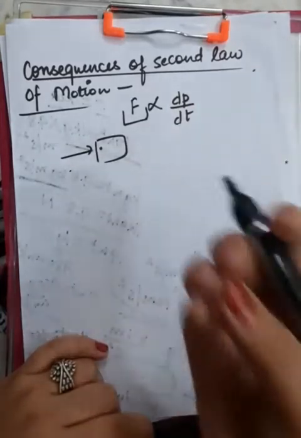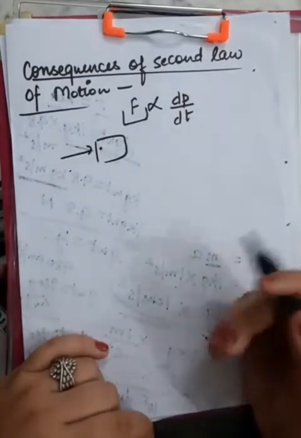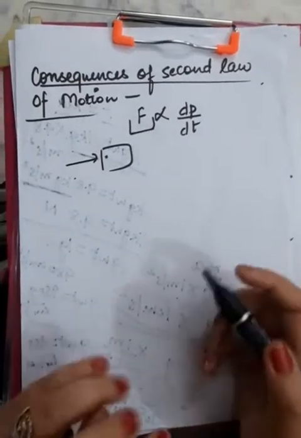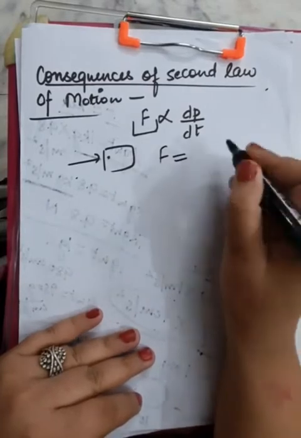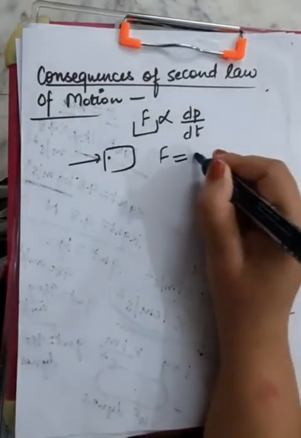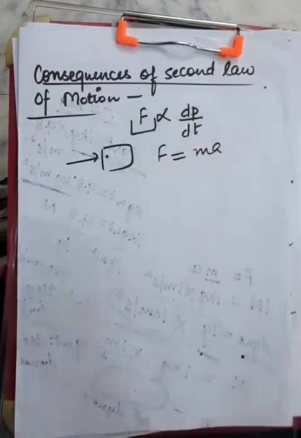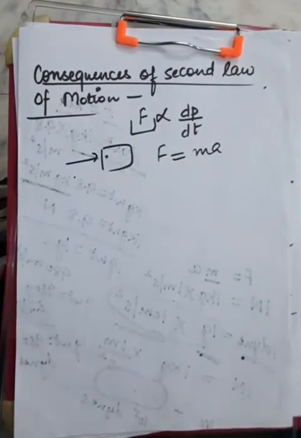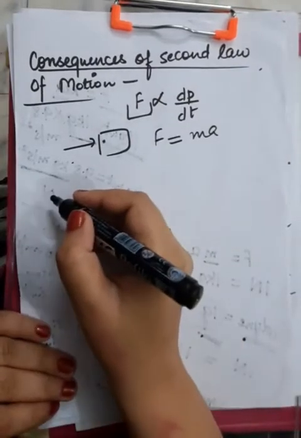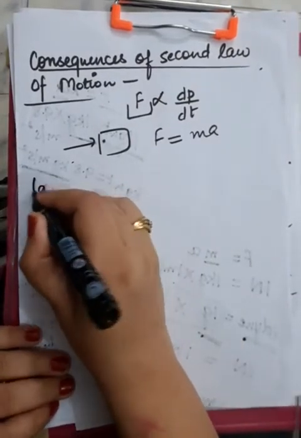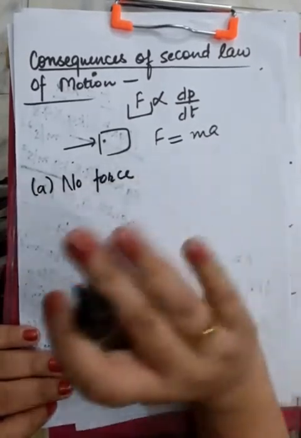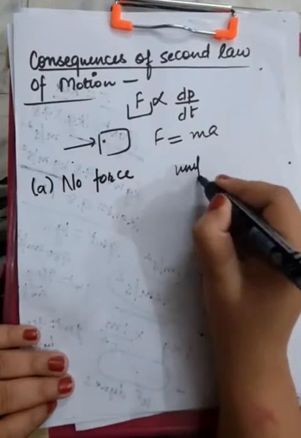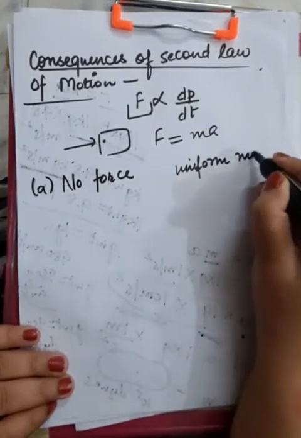But let us study the implications of Newton's second law. You know that the mathematical formulation of Newton's second law gives us the equation F equals ma, where a refers to the acceleration of an object and m is the mass of the object. Now, the first consequence is that you require no force if you want to move the body uniformly. For uniform motion, you require no force.